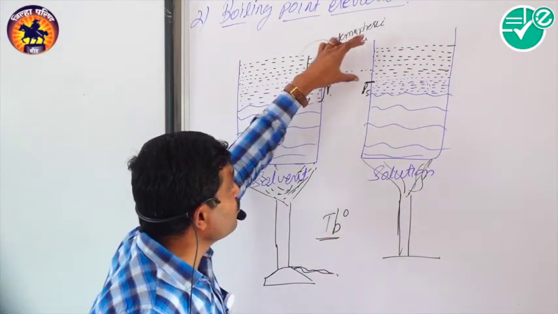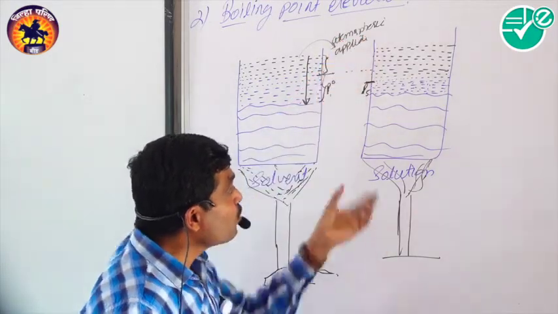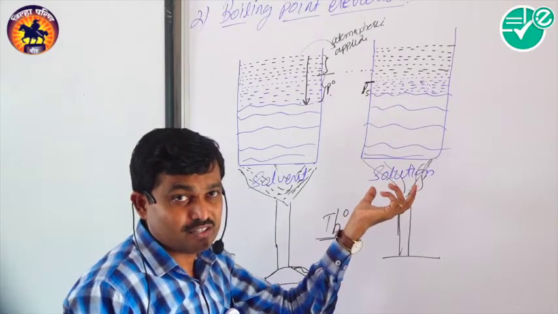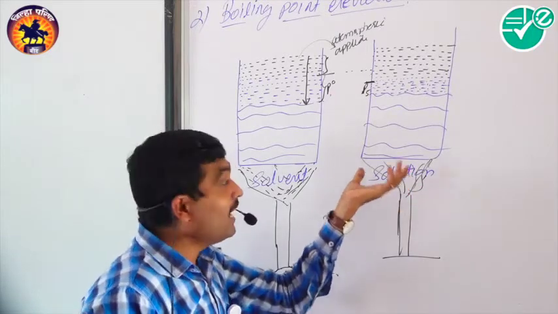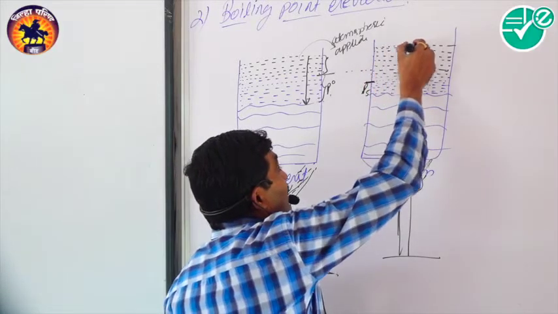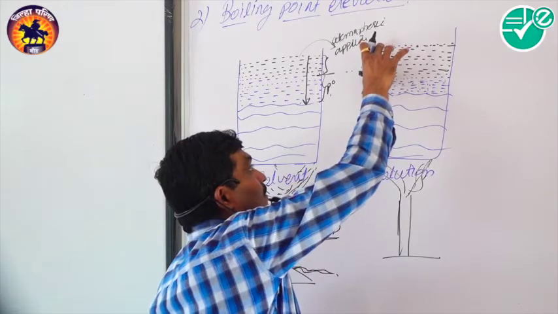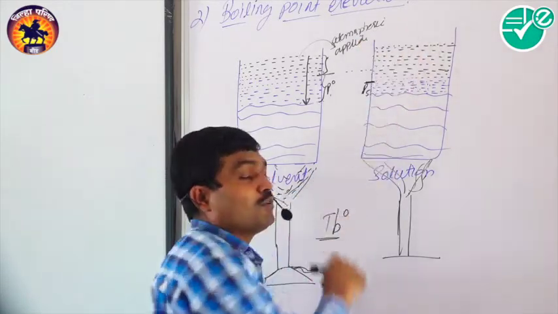But if we consider the solution, a higher amount of vapor we have to make. So we have to use a larger temperature, we have to use more heat. And therefore, when the temperature increases, the vapor pressure becomes equal to the atmospheric pressure.